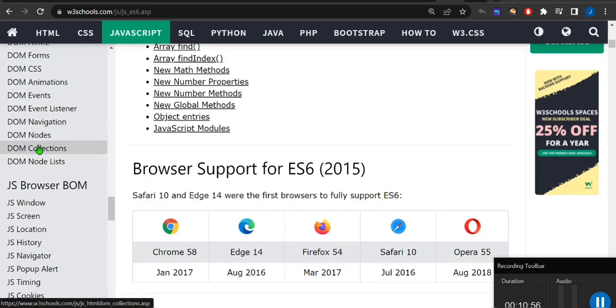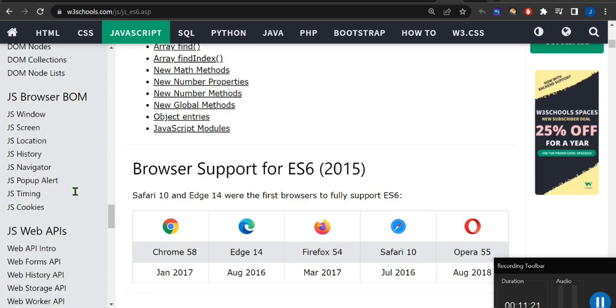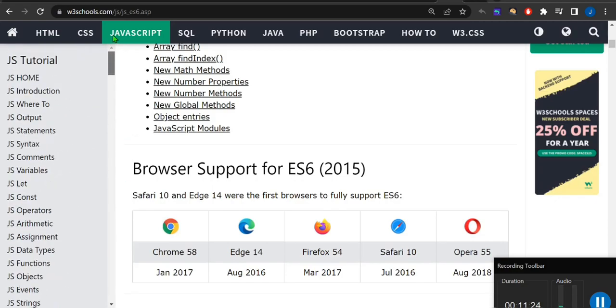So these are the things you should learn from W3Schools before going for Node.js, or while you are learning Node.js, you can learn JavaScript side by side as well. So to get expertise in JavaScript, after that you can get expertise in Node.js as well. Node.js is completely dependent on JavaScript, so you should have at least basic knowledge of JavaScript, right?